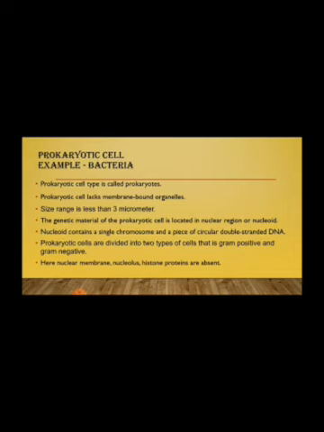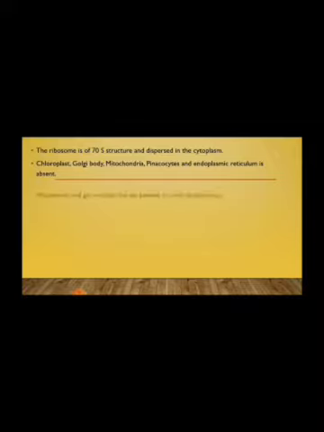Now, these things are present in eukaryotic cell. Genes are present in clusters and the plasma membrane lacks sterols. Further, ribosome is of 70S structure and dispersed in the cytoplasm. Chloroplast, Golgi body, mitochondria, pinocytes, and endoplasmic reticulum are absent in prokaryotic cell. Mesosomes and gas vacuoles may be present in some prokaryotes.